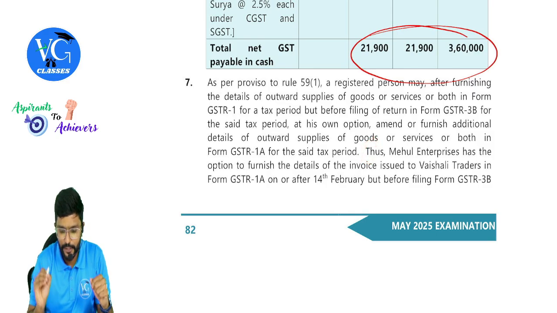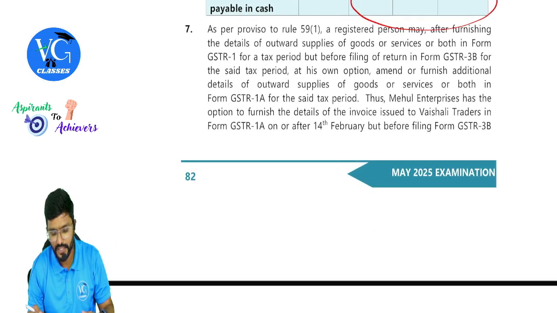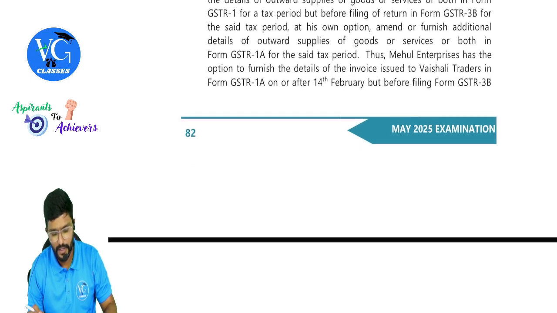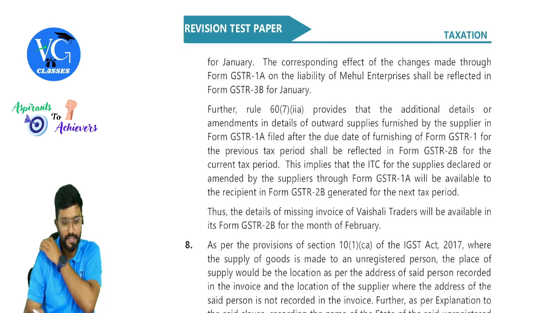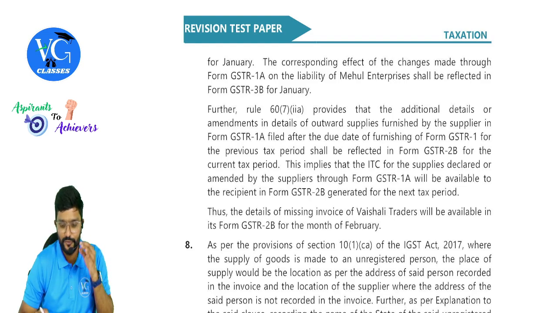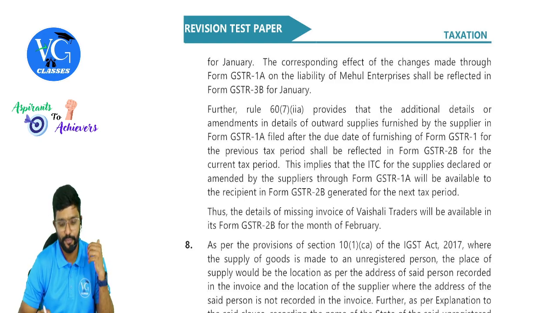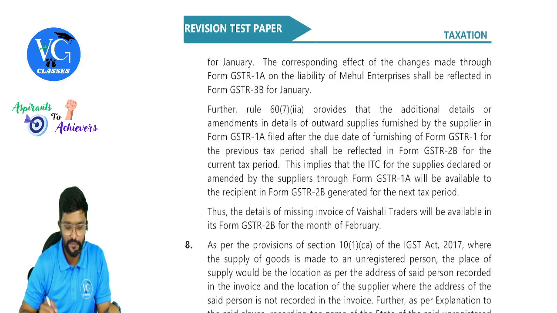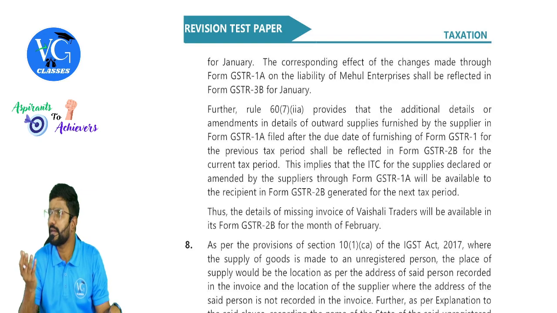Thus, Mehul Enterprises has the option to furnish the details of the invoice issued to Vaishali traders in Form GSTR 1A on or after 14th February, but before filing Form GSTR 3B for January. The corresponding effect of changes made through Form GSTR 1A on the liability of Mehul Enterprises shall be reflected in Form GSTR 3B for January. Will it be auto-corrected in 3B?